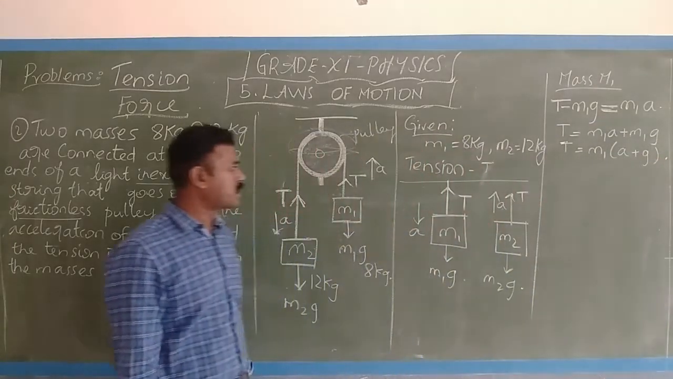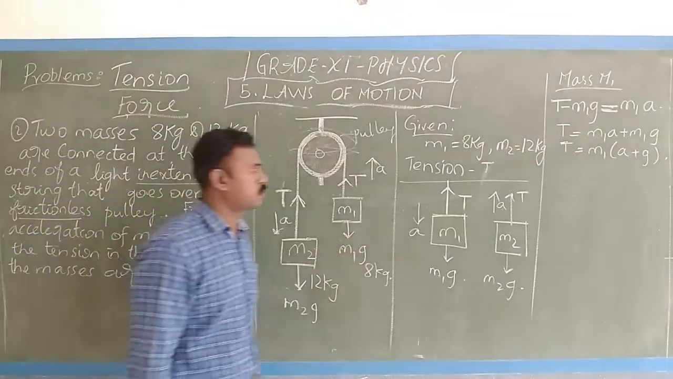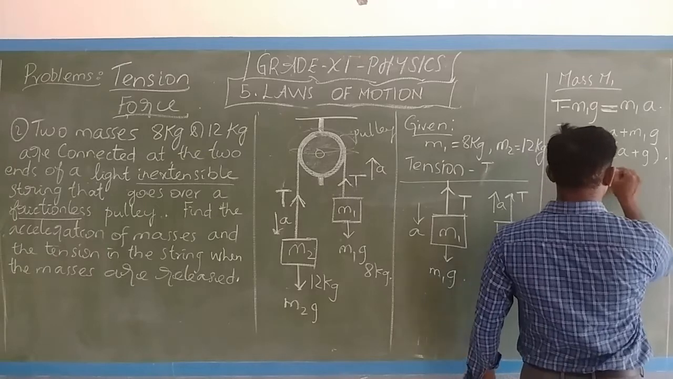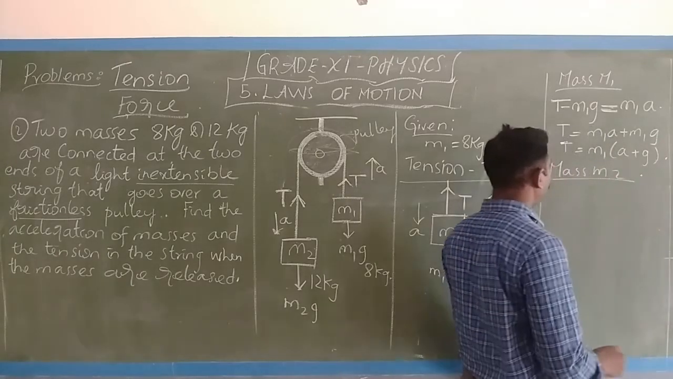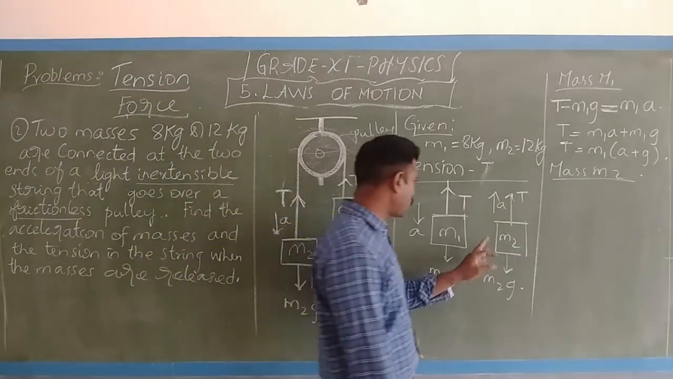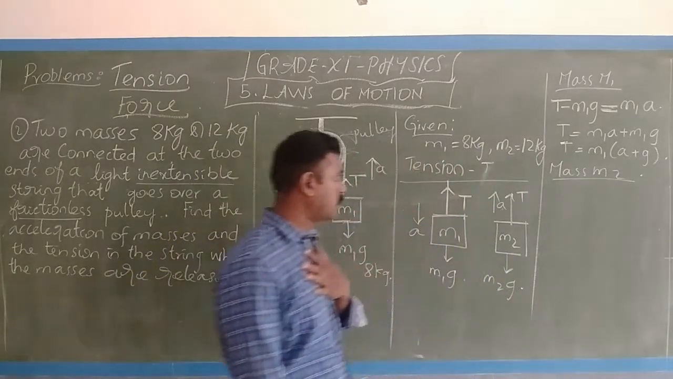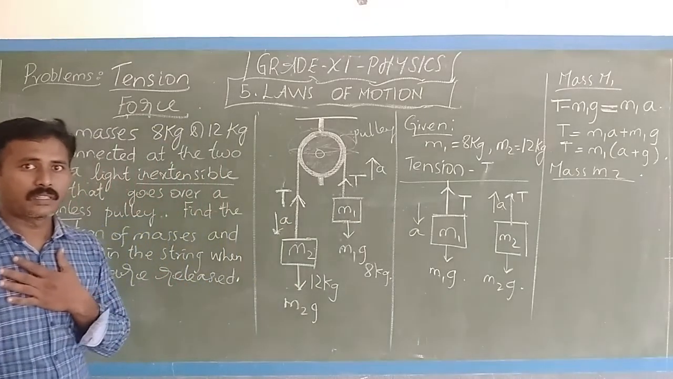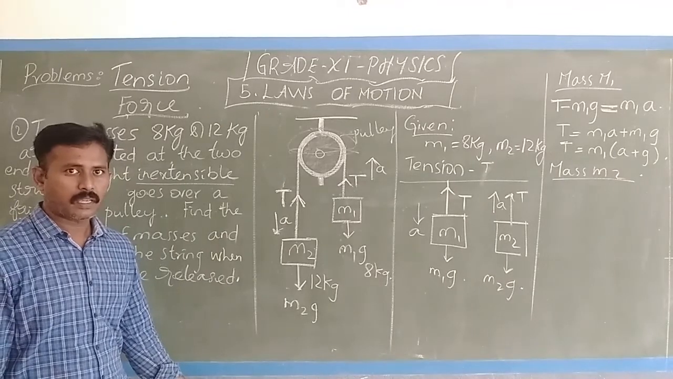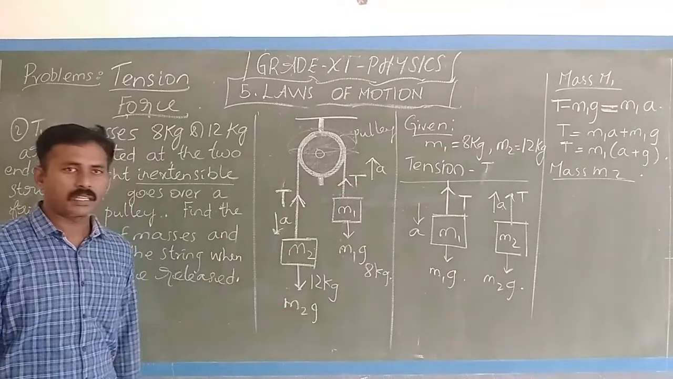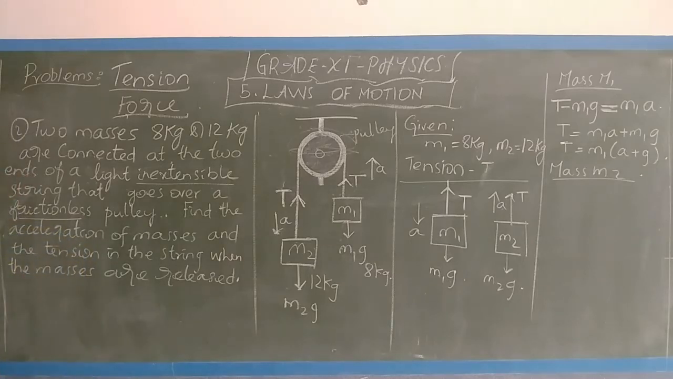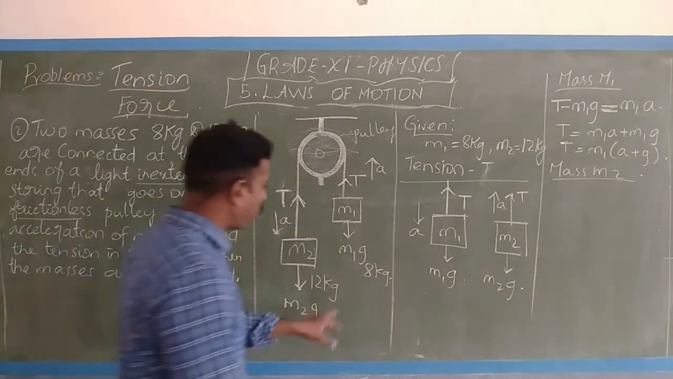Now I will take the mass M2. Let us write the equation of mass M2. So what is the dominant force here? Which is the dominant force? Because this is coming downward, M2g is the dominant force. Clear? So M2g is the dominant force and it is coming downward.